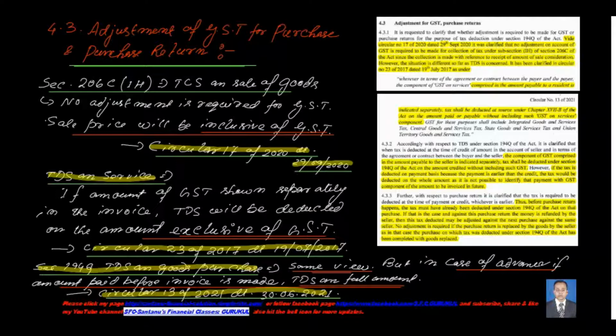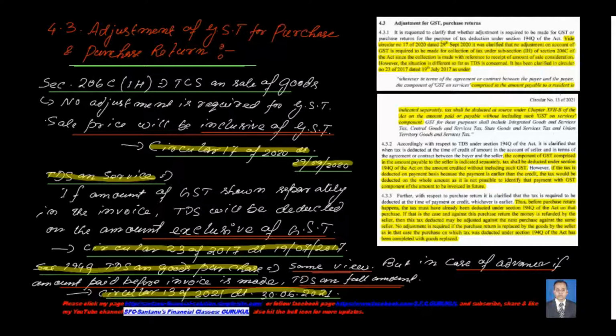Now for 194Q, what is the department view? The department view is the same as in the case of TDS on service. In circular number 13 of 2021, 30 June 2021, the department says that if the amount of GST is shown separately in the invoice, then you can exclude the amount of GST for calculation of TDS.